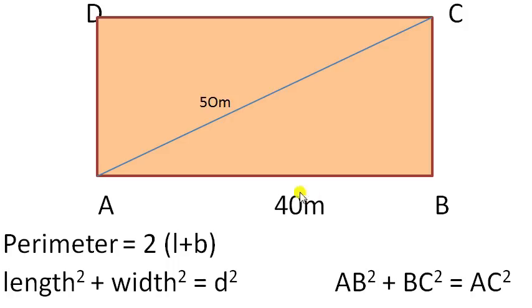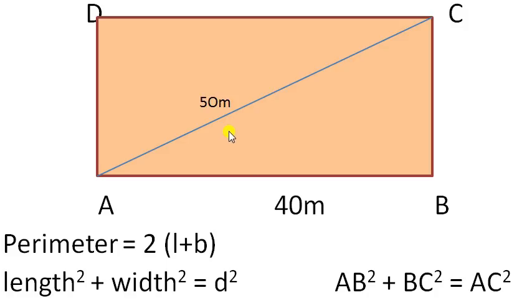Suppose length AB is 40 meters. Then we don't know BC. In order to find the perimeter we need both length and breadth, so first we have to find the breadth.